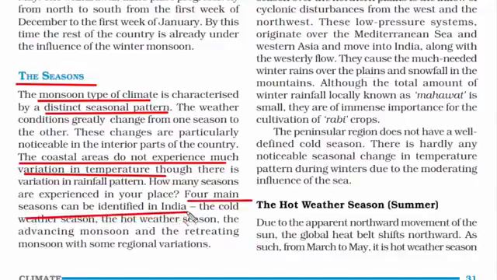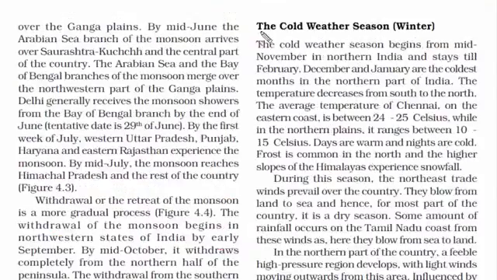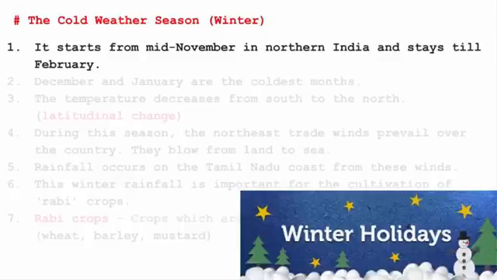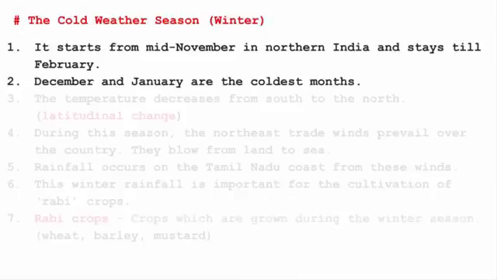So four types of seasons are identified in India. They are the cold weather season, hot weather season, advancing monsoon and the retreating monsoon. Let's read about each of them in brief. First is the cold weather season, which is also called winter. So this weather starts from mid-November in northern India and stays till February. You can easily recollect this time by imagining your winter holidays in school. December and January are the coldest months.